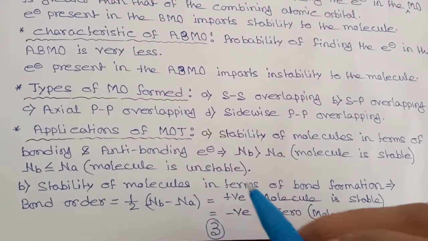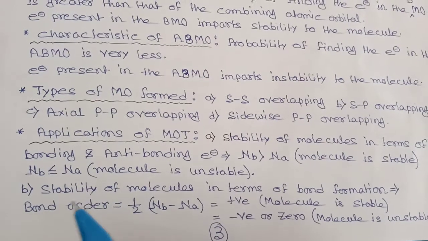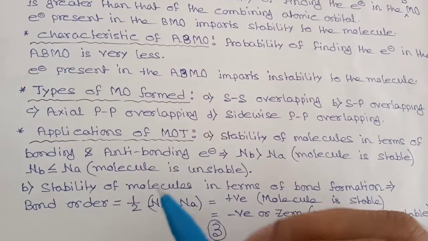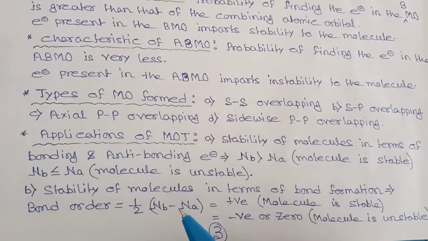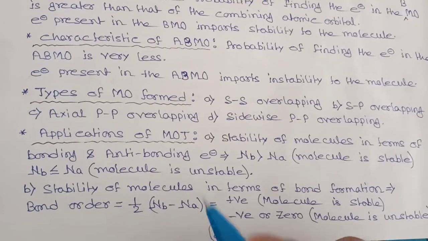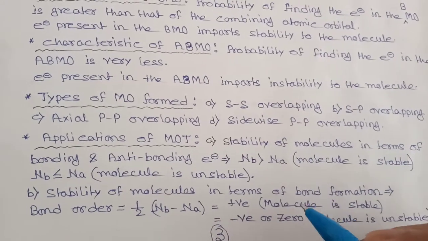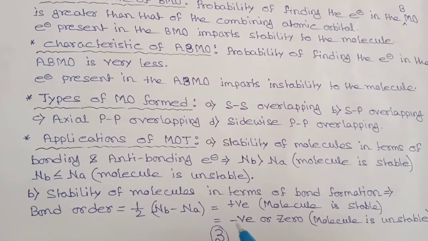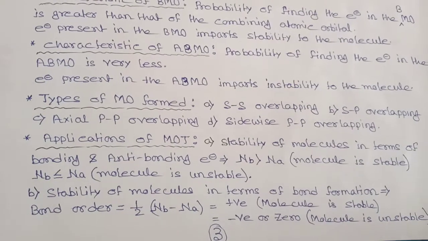Stability of molecule in terms of bond formation. We can calculate bond order, which is given by half into number of electrons in bonding molecular orbitals minus number of electrons in antibonding molecular orbitals. If bond order is positive, then the molecule will be stable, and if bond order is negative or 0, then the molecule will be unstable.